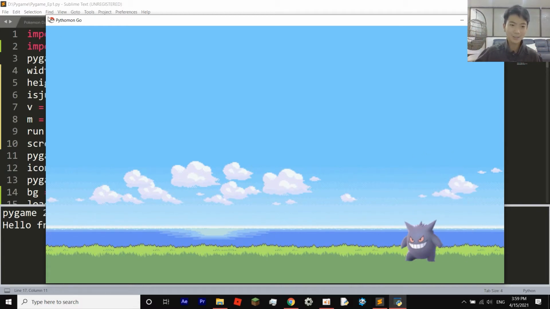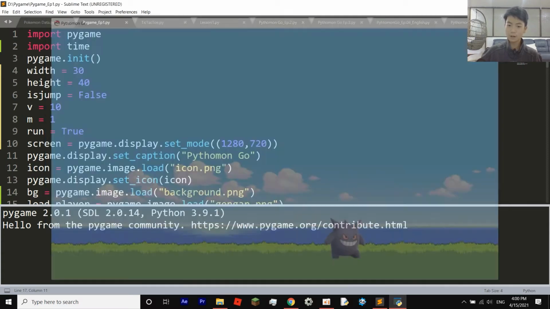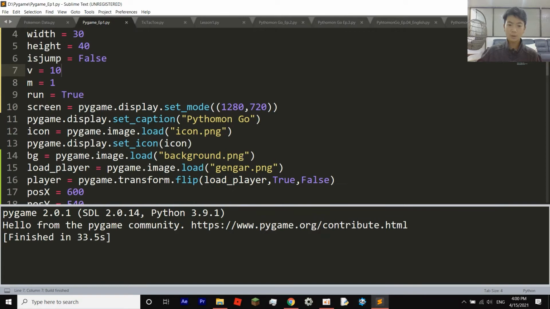And there's also a little caption over here, a little Pokeball icon, and Pythomon Go as the caption. And here's a little Gengar walking around, jumping. And yeah, that is our game. Now let's see what we're going to do.